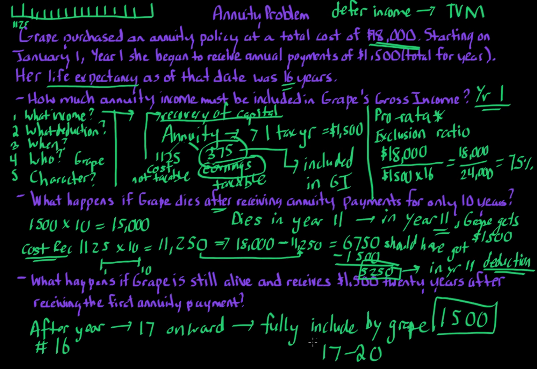I mean, you can keep going in years 30, 40. Grape could live to be 102, 103 years old, right? If you look at the actual life expectancy tables, Grape could outlive those life expectancy tables. That could happen. So I hope this helps you understand the idea behind annuities, the rules that apply, and the various situations.